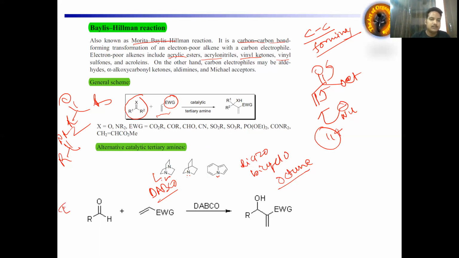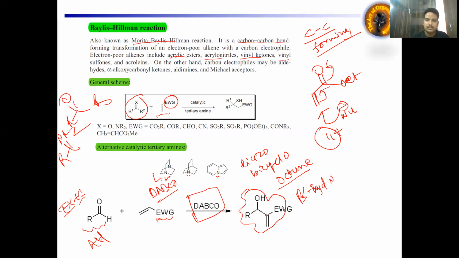So this is the first example of this reaction. We have an aldehyde reacting with an alkene with electron withdrawing group, and we have DABCO. Definitely this reaction is called the Baylis-Hillman reaction, and this is our final product. This final product is an alpha, beta unsaturated, alpha-methylene beta hydroxy compound. And if we have an enamine system, we have the beta amino nitrile compound.